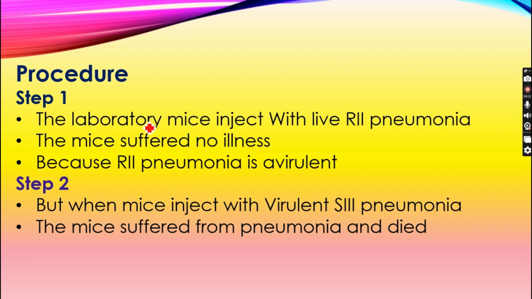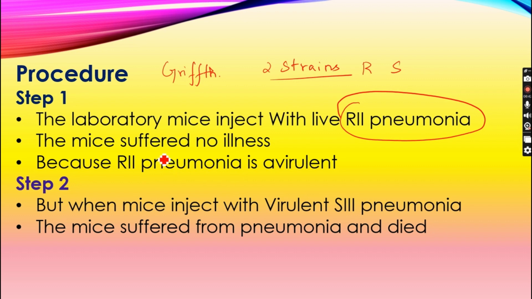So we are going to see the procedure of the Griffith experiment step by step. At first, Frederick Griffith took two strains. As we have already seen, they are the rough strain and the smooth strain. At first, Frederick Griffith injected rough strain bacteria into the mice. As we already said, rough strain bacteria are avirulent, therefore they don't cause any pathogenicity. They do not cause pneumonia. Therefore, the mice lived and there was no illness.